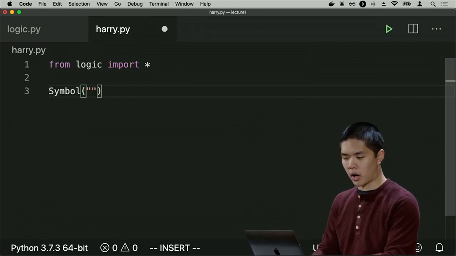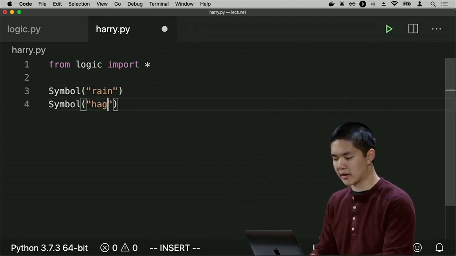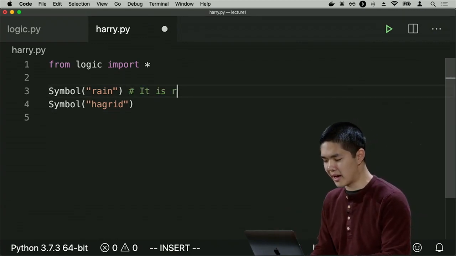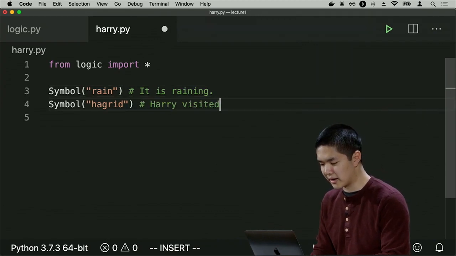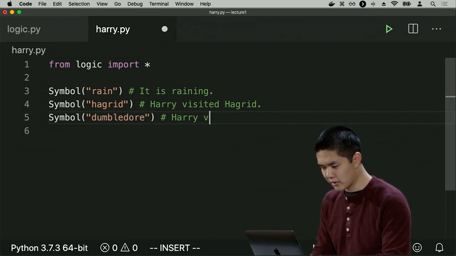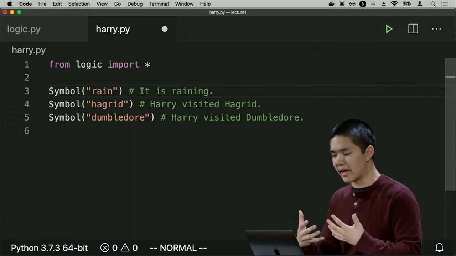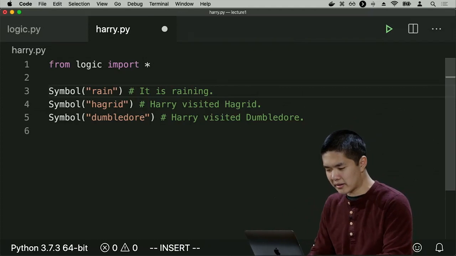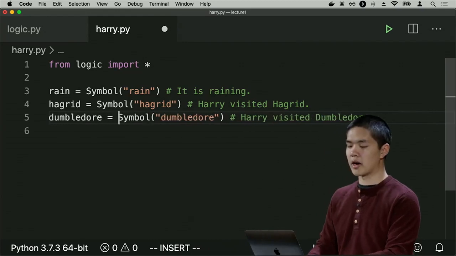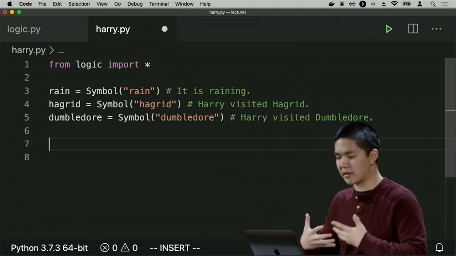And I'll create a symbol for rain to mean it is raining, for example. And I'll create a symbol for Hagrid to mean Harry visited Hagrid is what this symbol is going to mean. So this symbol means it is raining. This symbol means Harry visited Hagrid. And I'll add another symbol called Dumbledore for Harry visited Dumbledore. Now I'd like to save these symbols so that I can use them later as I do some logical analysis. So I'll go ahead and save each one of them inside of a variable. So like rain, Hagrid, and Dumbledore. So you could call the variables anything. And now that I have these logical symbols, I can use logical connectives to combine them together.